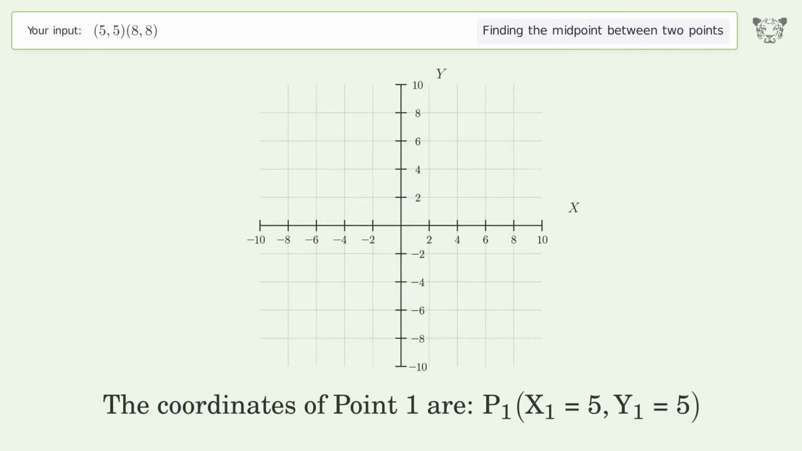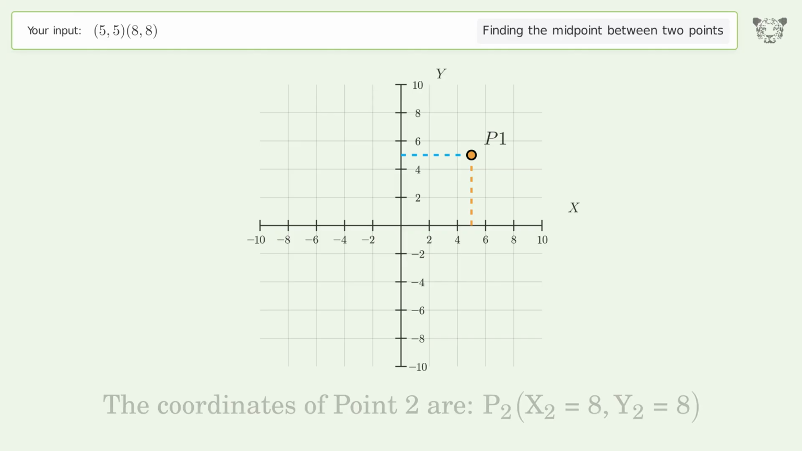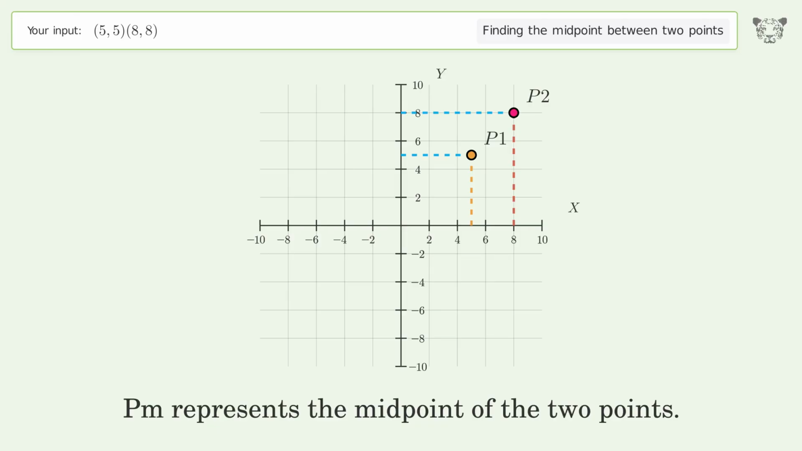The coordinates of point 1 are x1 equals 5, y1 equals 5. The coordinates of point 2 are x2 equals 8, y2 equals 8. PM represents the midpoint of the 2 points.